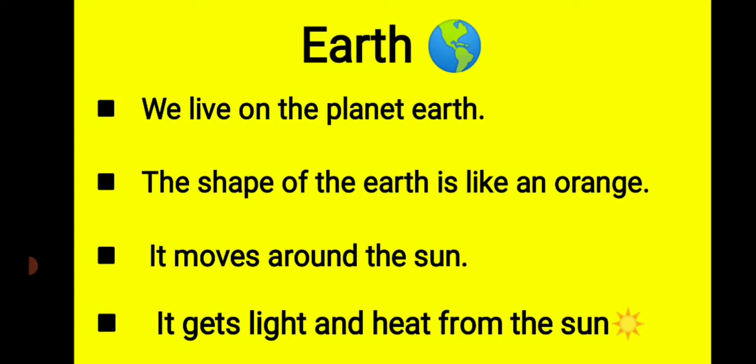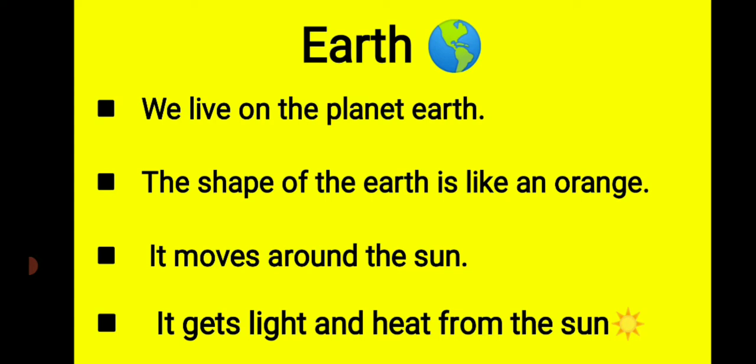Before this chapter I have explained to you how the day and night occur. Yes, when the earth faces the sun, that part experiences the day. And the back side of the earth which is dark, that part experiences the night. So we can say that the earth moves around the sun.